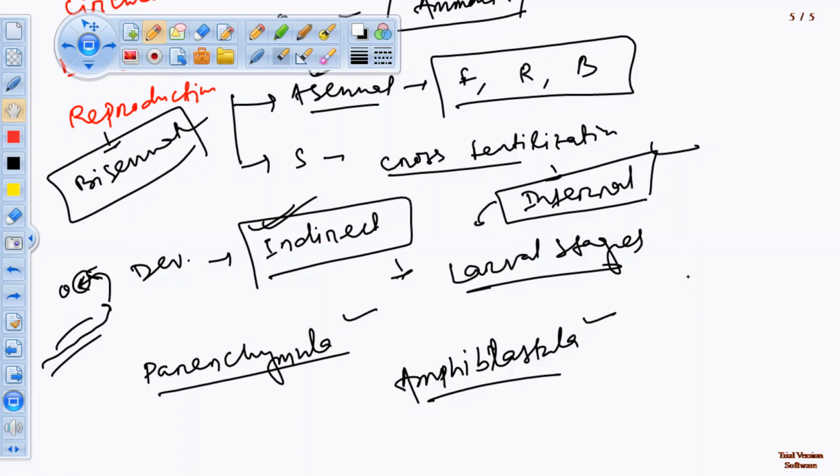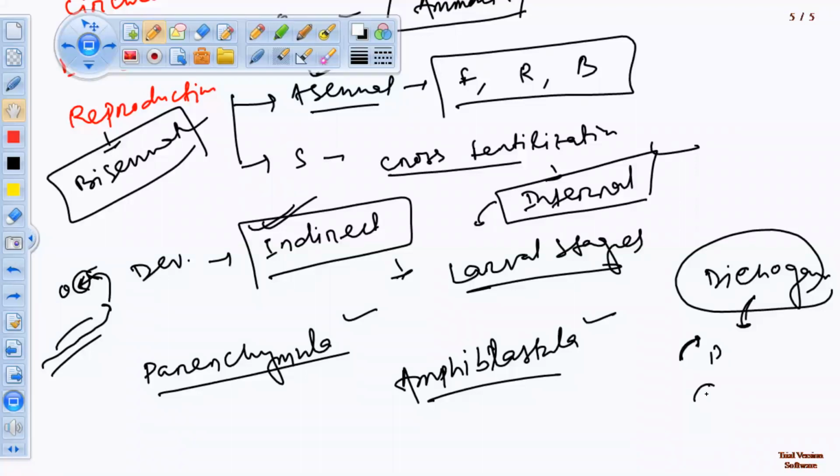Recall the self-incompatibility, dichogamy term, and outbreeding devices. In dichogamy, if the male part matures fast, that is called protandry. If the female part matures fast, that is called protogyny. This allows cross pollination, not self pollination. That type of condition is found in sponges also.